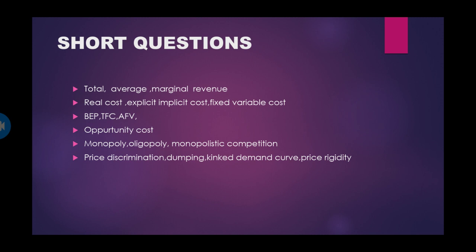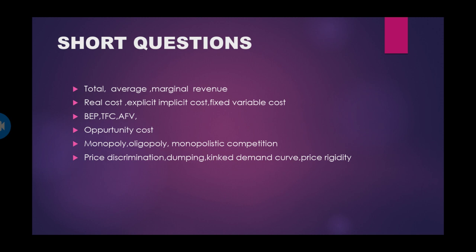Opportunity cost. In a given land, how best you can alternatively use it and earn huge profits on that particular land or a particular product. The best product you can manufacture by using the four factors, and you can earn huge profits. That comes under opportunity cost. Monopoly, oligopoly, monopolistic competition, price discrimination, dumping, kinked demand curve, and price rigidity. Price rigidity is that you are fixed to a particular price even though there is huge competition in the market.